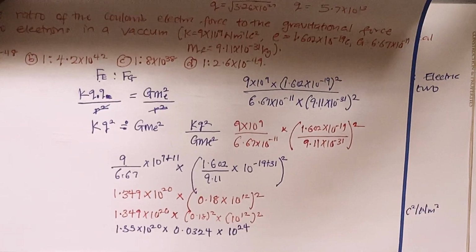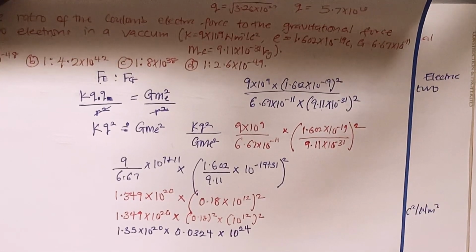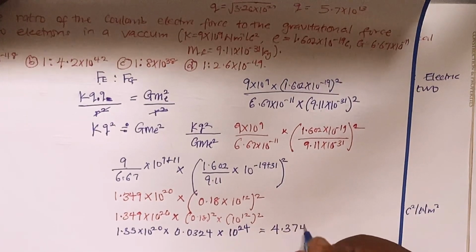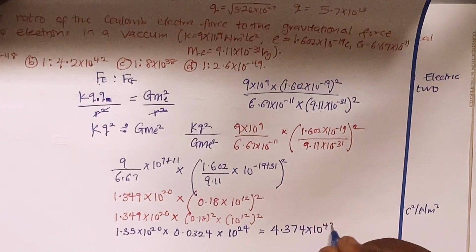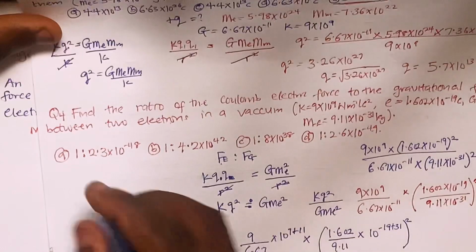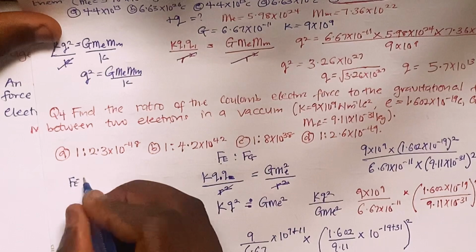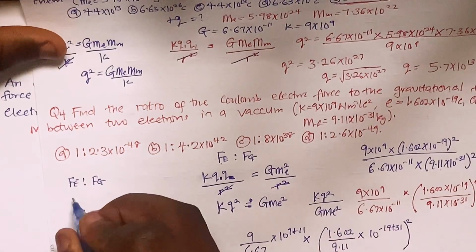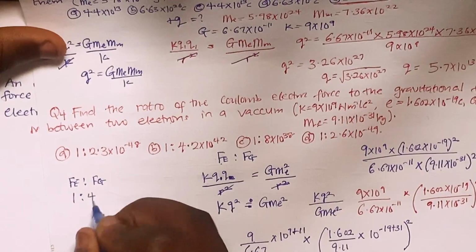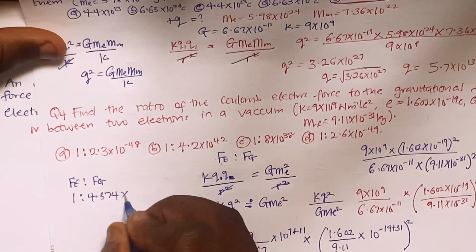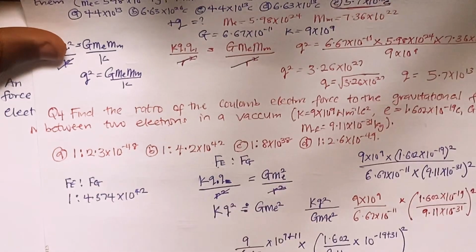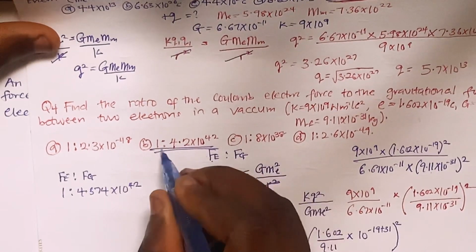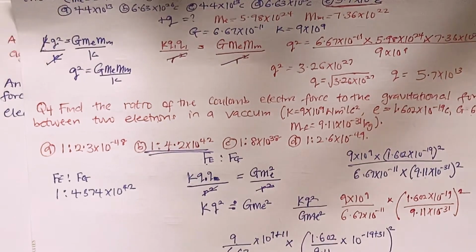I'm having 4.37 times 10 raised to 42. So my Fe to Fg ratio is 4.37 multiplied by 10 raised to 42. The right option here is B, because I have a ratio of about 4.2 times 10 raised to 42.